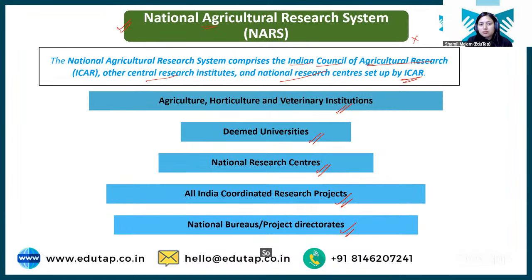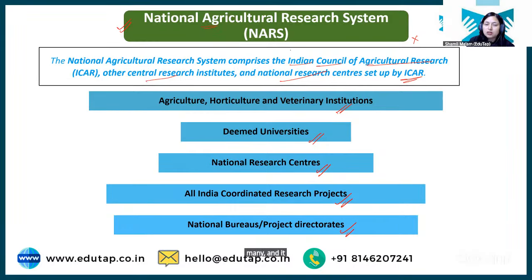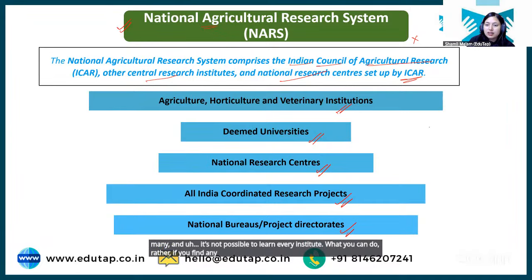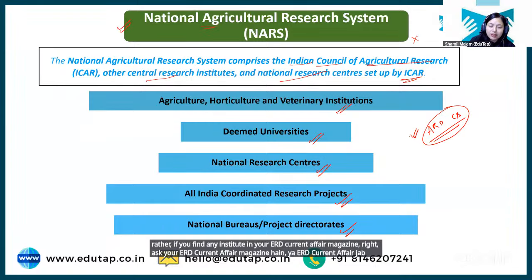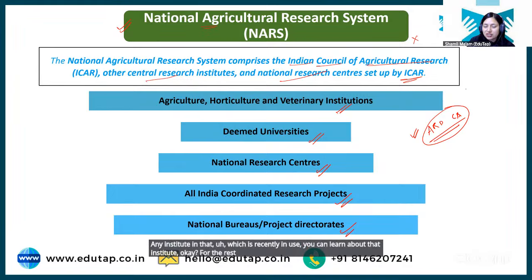So students, all these institutes that are given in your summary sheet right now, please do not read them, because there are many, and it's not possible to learn every institute. What you can do rather, whenever you are reading the ARD current affairs magazine, if you find any institute in it which is recently in the news, you can learn about that institute. For the rest, I suggest right now you can just skip this part.